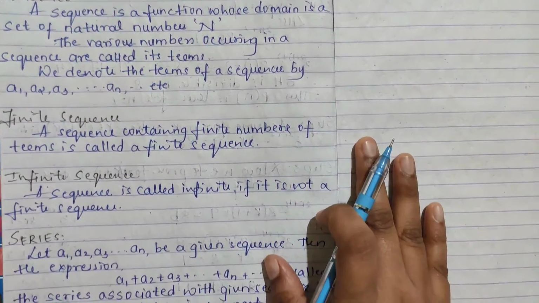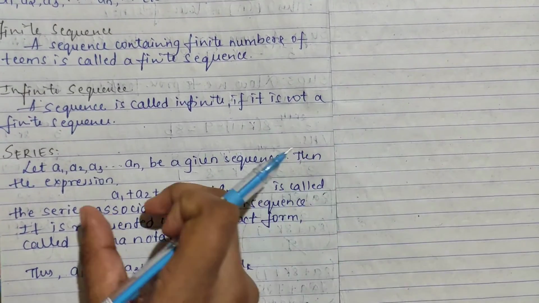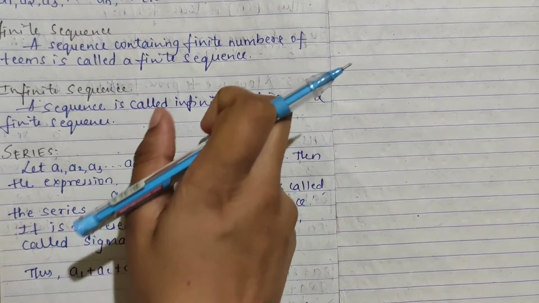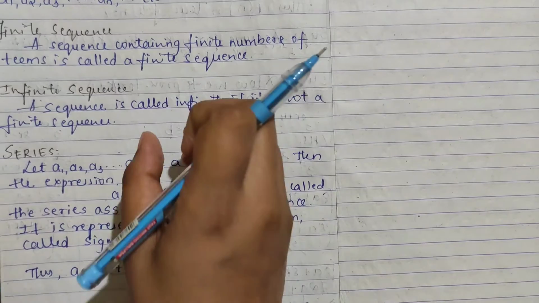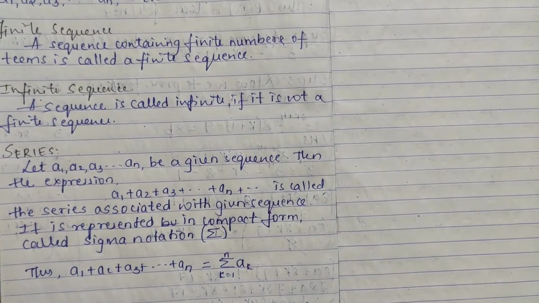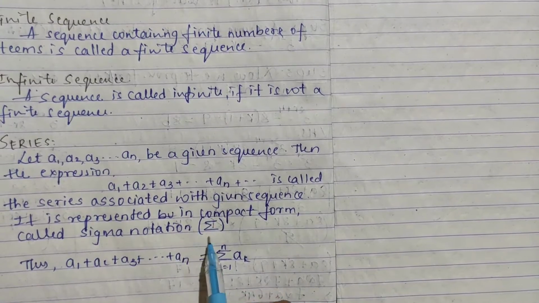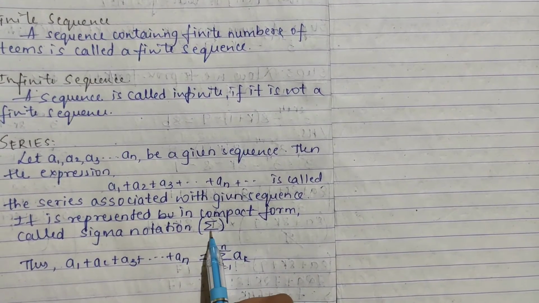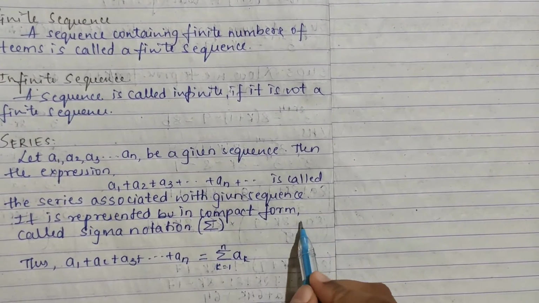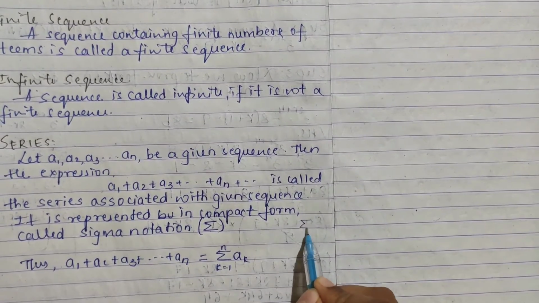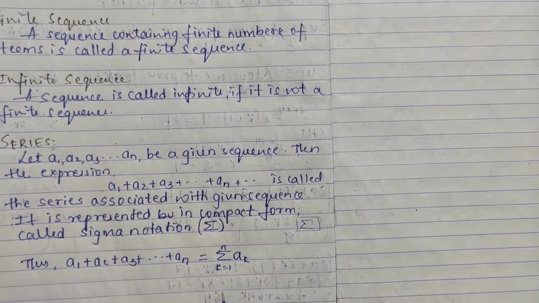The same goes for series. Series is whatever sequence we get, that only is the series. So if you have a finite sequence, you'll get a finite series. If you have an infinite sequence, you'll get an infinite series. And series is usually denoted by sigma. Its notation is sigma. You should write it like this. This is called your sigma.